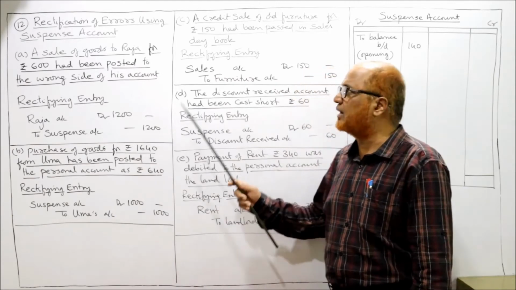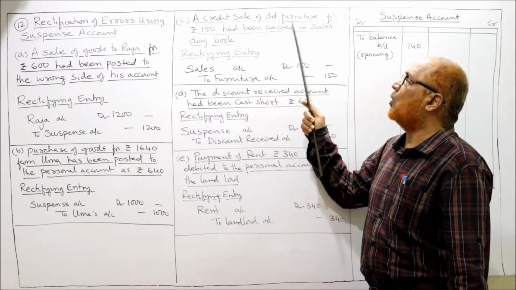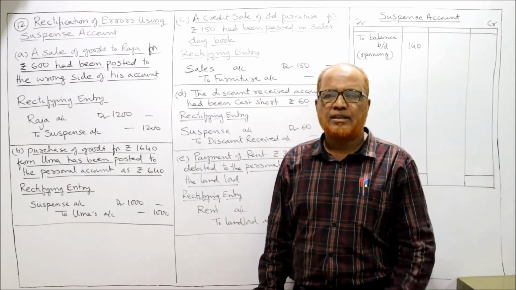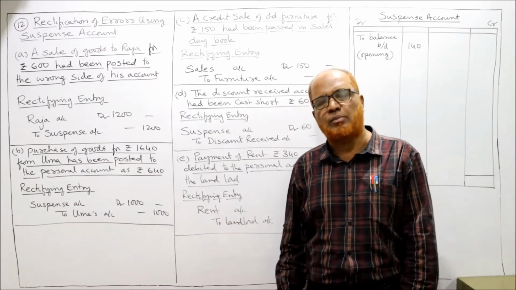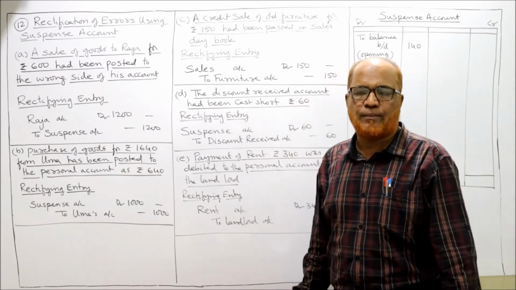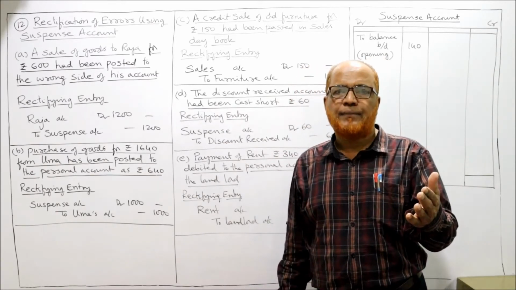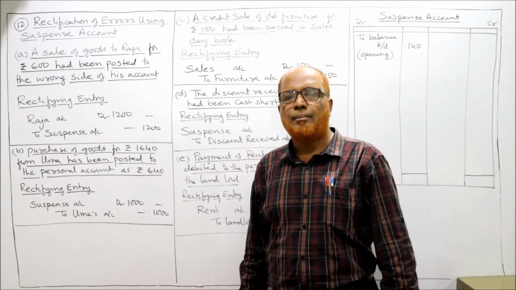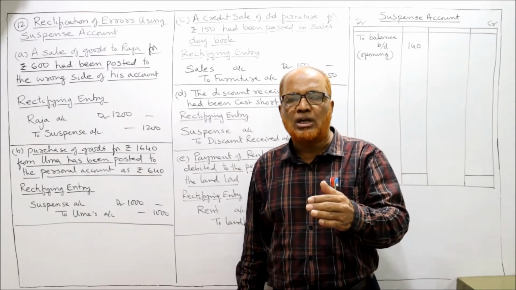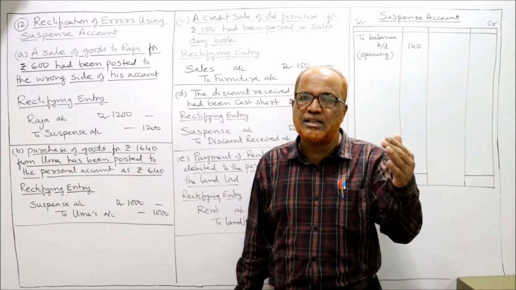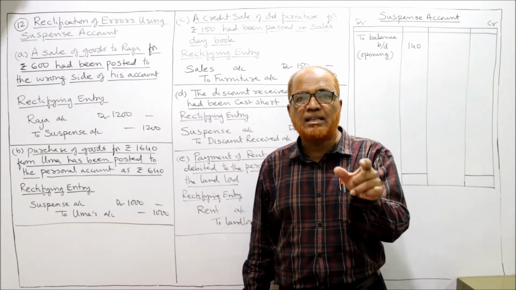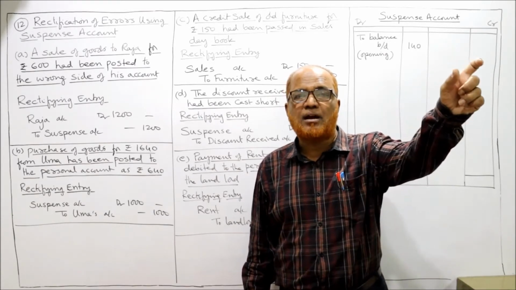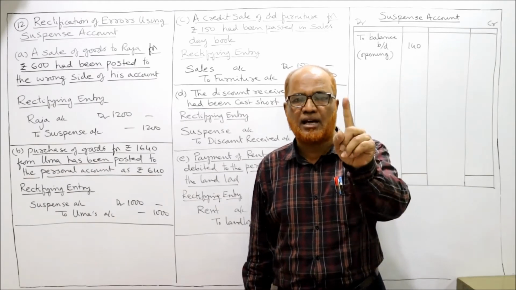Two errors we have rectified. Now third one, a credit sale of old furniture for rupees 150 had been passed in the sales day book. This type of errors we already came across in the previous problems. So sale of furniture. When furniture is sold, the entry will be customer account debit to furniture account. Because we are selling not goods. If we sell the goods, we would have written in the sales book. But we are selling the furniture. Furniture is an asset. So the entry will be customer account debit to furniture. That is the correct entry.